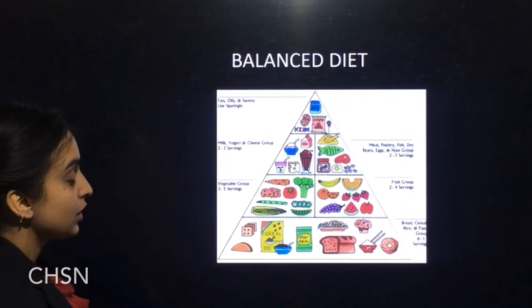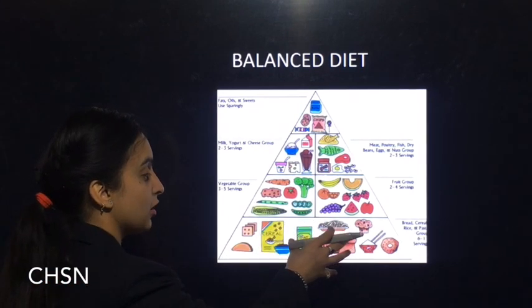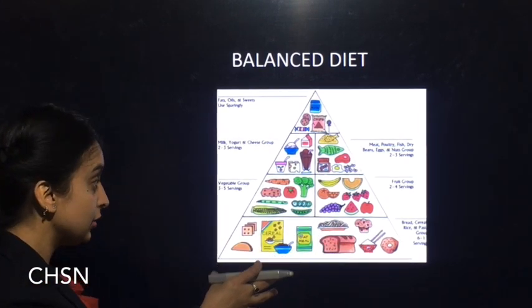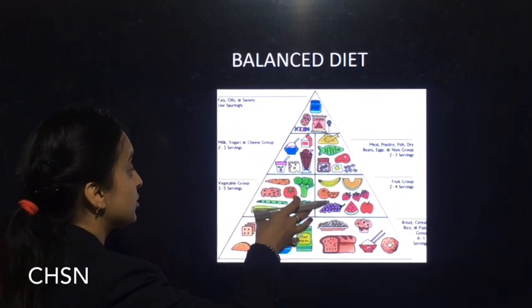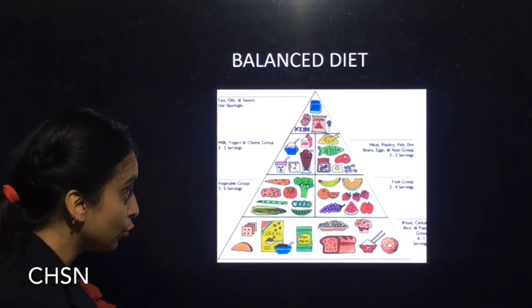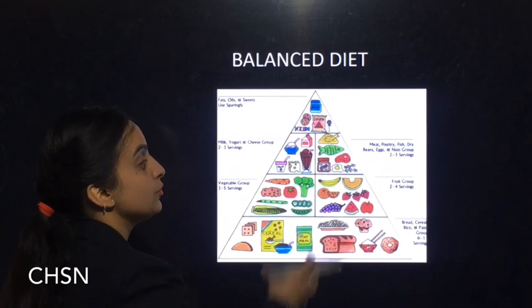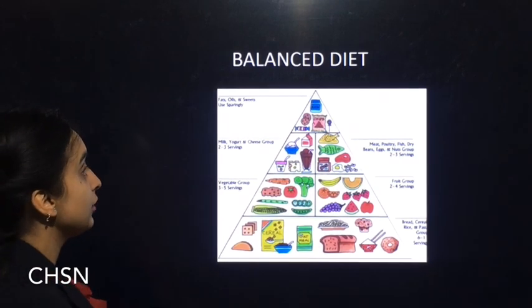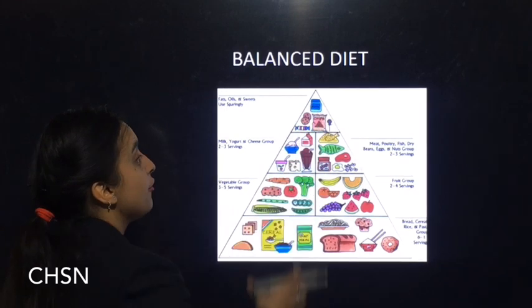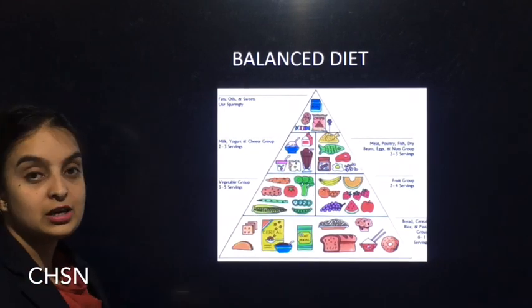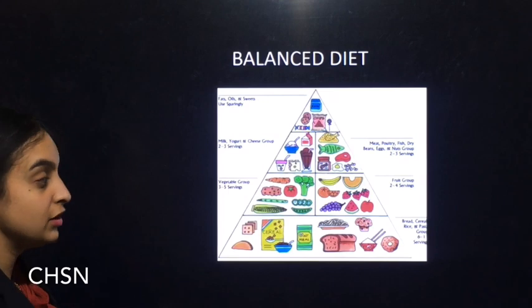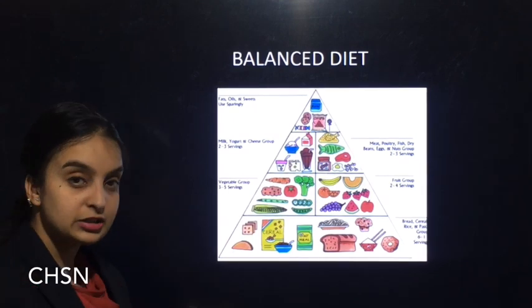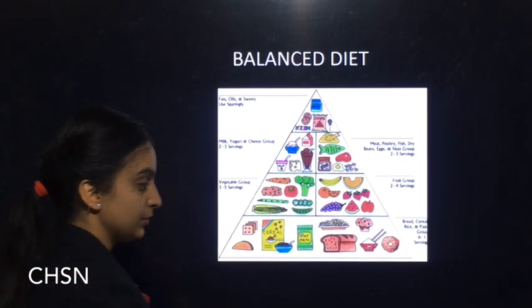We should take 6 to 8 servings of carbohydrates, vegetable groups 3 to 5 servings, as well as fruits, meat and poultry items from 2 to 3 servings, and fats should be included in a very small amount. If we consume our diet in such a way, it leads to a balanced diet.